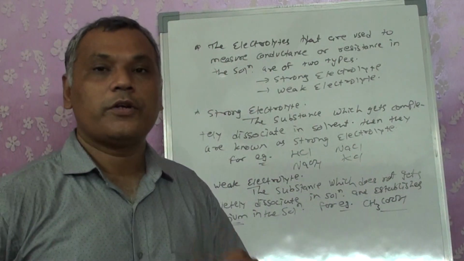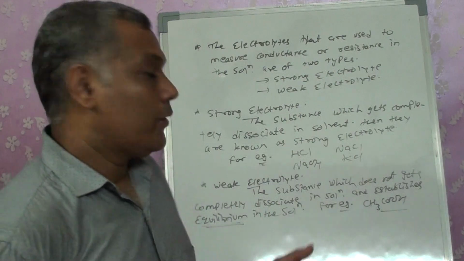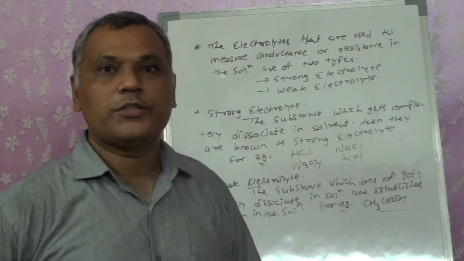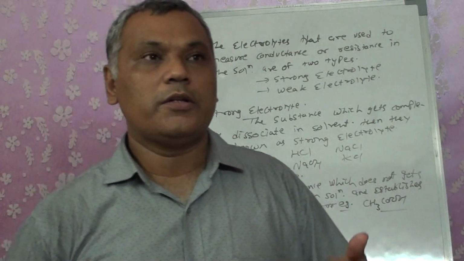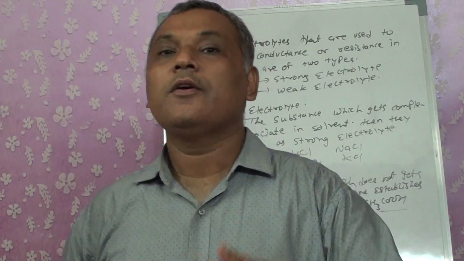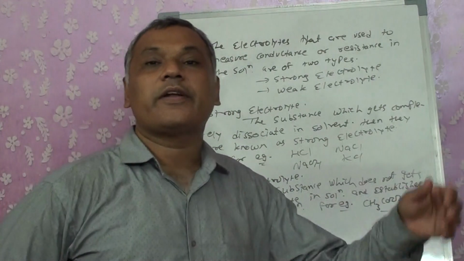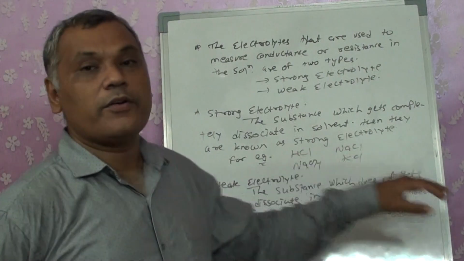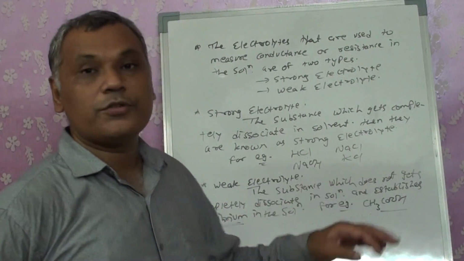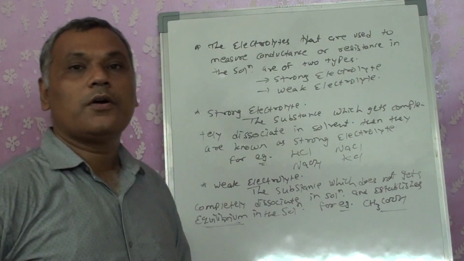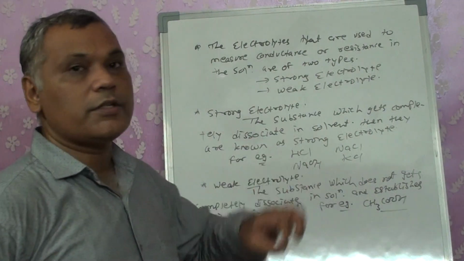Certain bases and calculations are required. If I want to calculate the total amount of ions produced in the solution, that means for a weak electrolyte how much ionization has taken place, what its ionization constant, dissociation constant and equilibrium constant are, when we want to calculate all these,